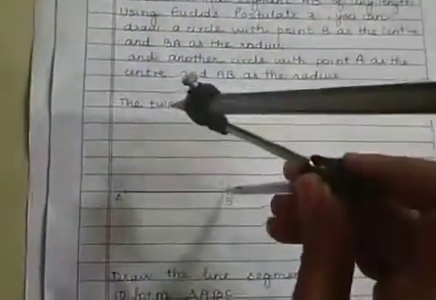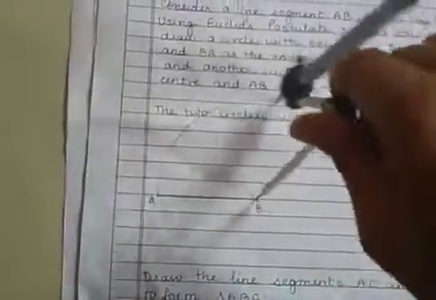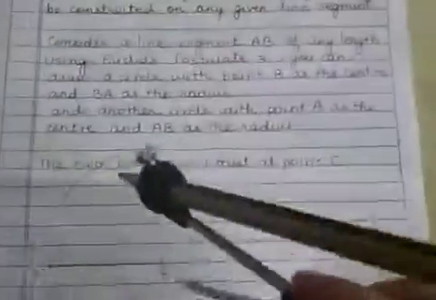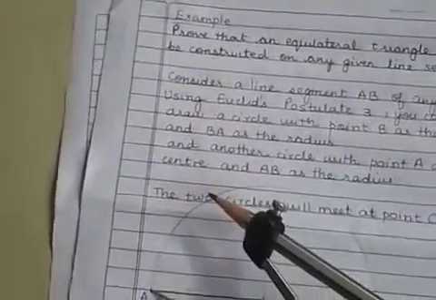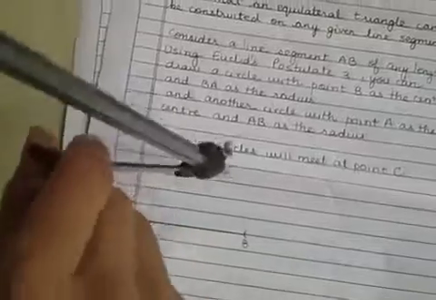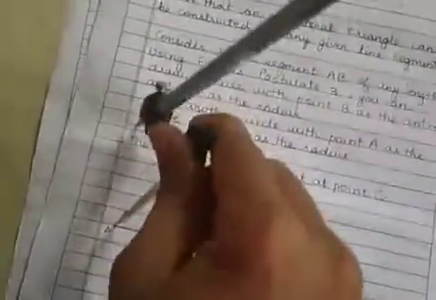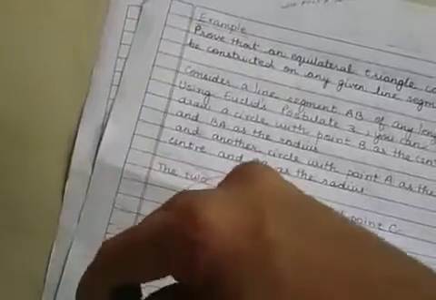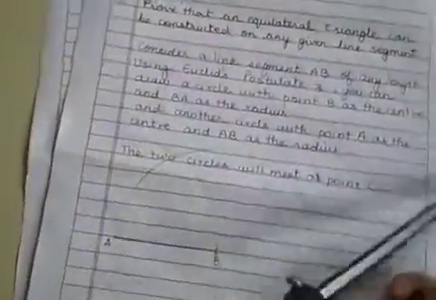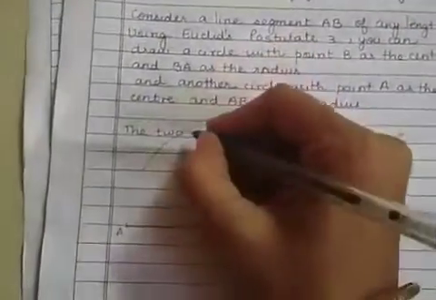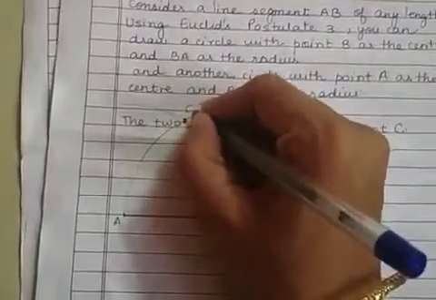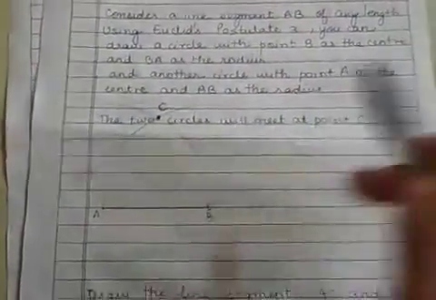So now I will take B as a center and AB as a radius, and I will draw a circle. I will not complete the circle, but I'll just draw and show you. Then similarly I'll keep the point A as a center and keep AB as my radius and draw another circle. Now both these circles, you can see, intersect at this point, right? Let us call this point C. The two circles will meet at point C.